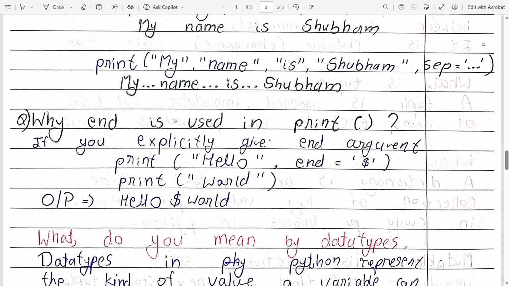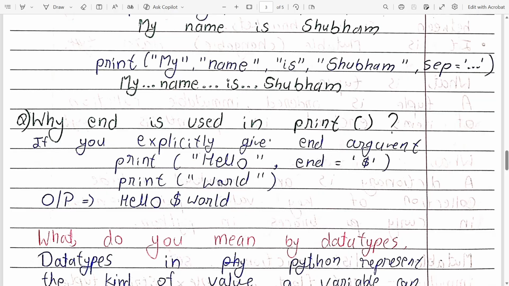Then why do we use end in the print statement? If you explicitly give the end argument, it will change. The default end changes the line. For example, if you print hello, then print world, it will print hello on one line, then world on the second line.